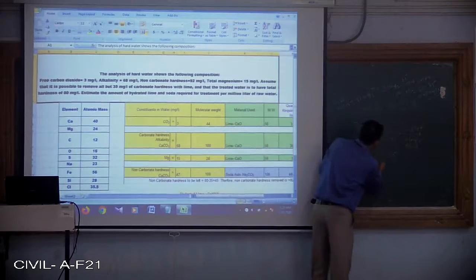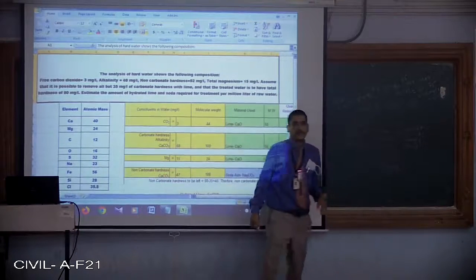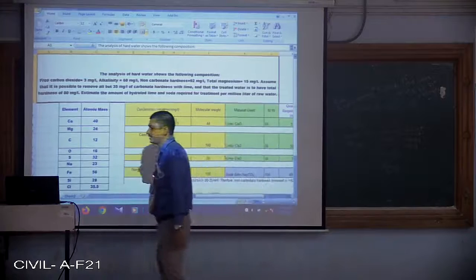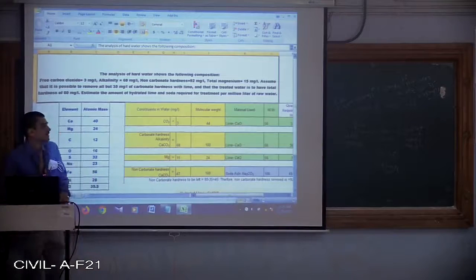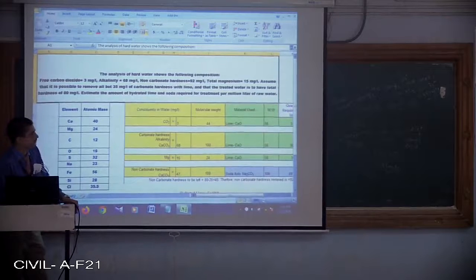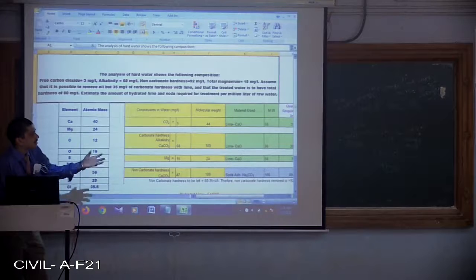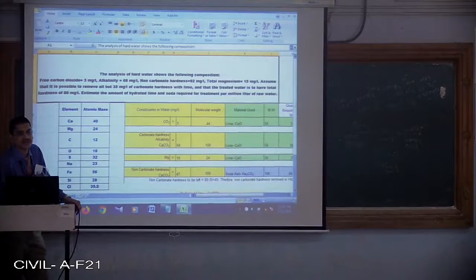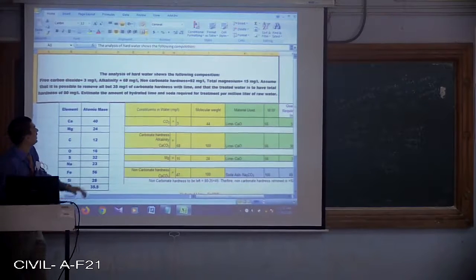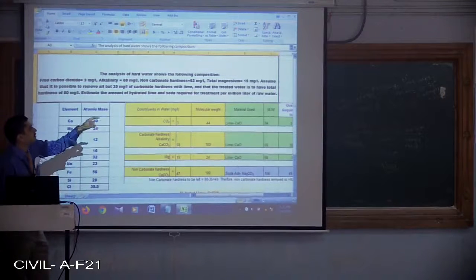That means the value of non-carbonate hardness to be removed at the softening unit is 47 mg per liter. So how much amount of non-carbonate hardness to be removed, he has not told. He has given you a hint by stating one line.